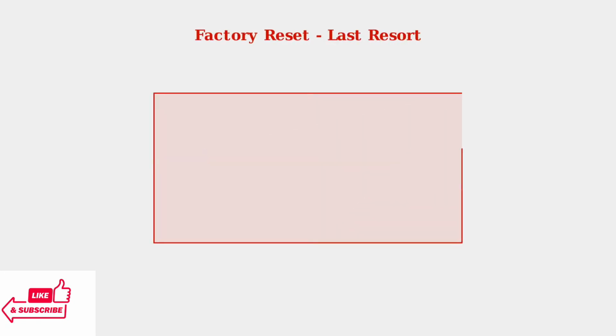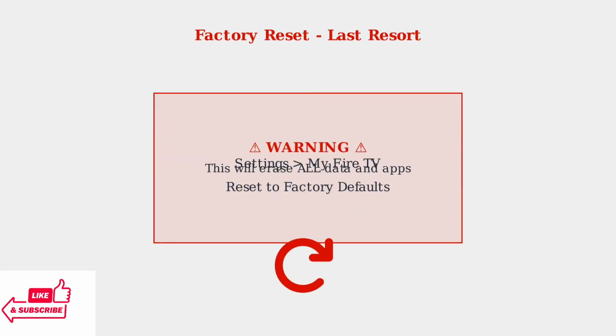As a final solution, Factory Reset restores default settings but erases all data and apps. Only use this when other methods fail. Go to Settings, My Fire TV, then Reset to Factory Defaults.